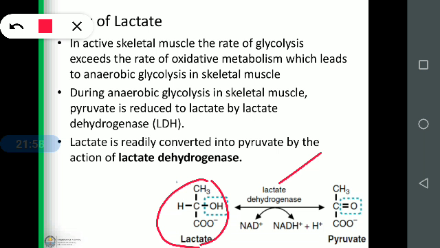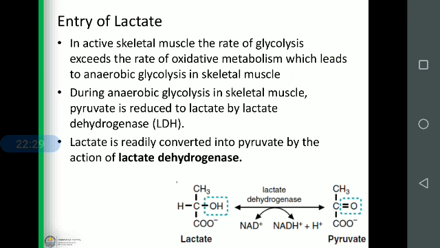In active skeletal muscles, the rate of glycolysis exceeds the rate of oxidative metabolism, which leads to anaerobic glycolysis in the skeletal muscles. This is the reason. During anaerobic glycolysis in skeletal muscles, pyruvate is reduced to lactate. Already we know that. Then lactate is readily converted into pyruvate by the action of the lactate dehydrogenase enzyme. In this way, lactate will convert into pyruvate, then pyruvate will convert into oxaloacetate, then phosphoenolpyruvate, and the same way into glucose.